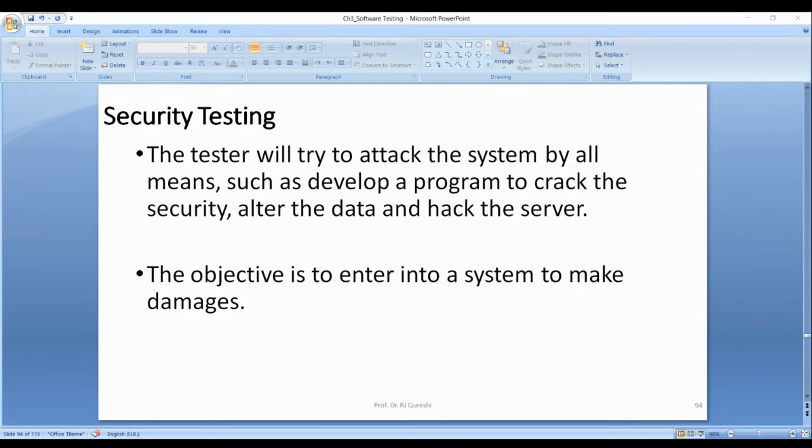Whereas active, the hacker or attacker can change the data.